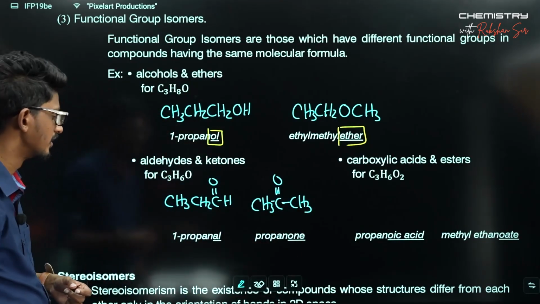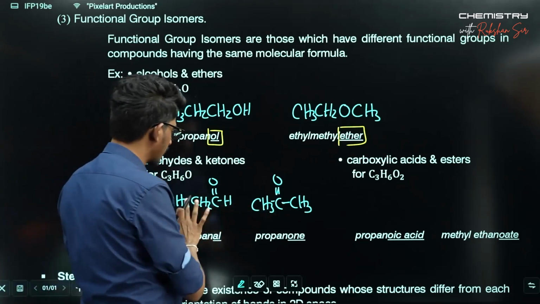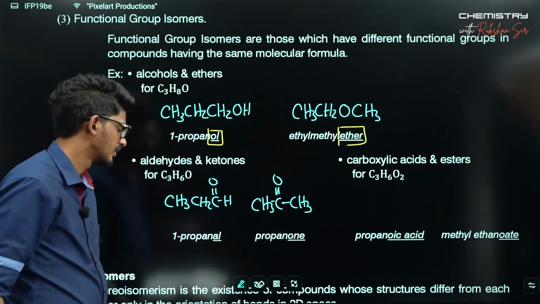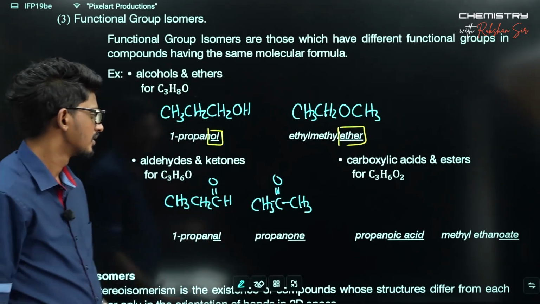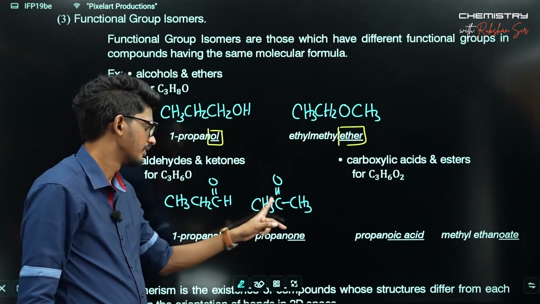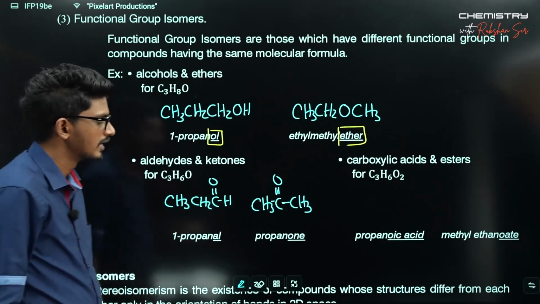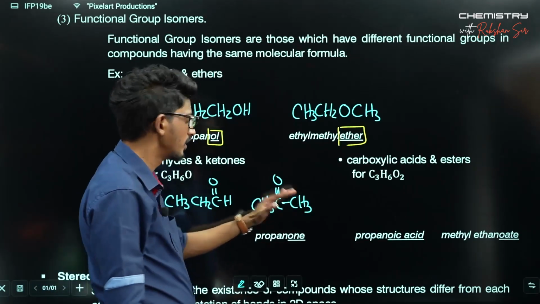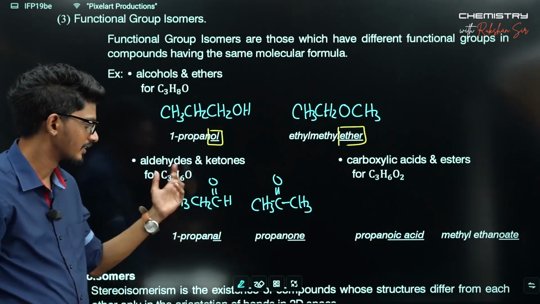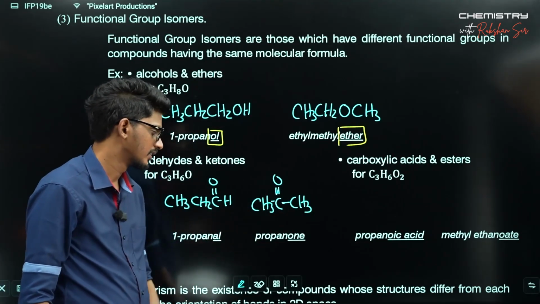You clearly see both of these compounds have 3 carbons, 6 hydrogens and 1 oxygen. Even here, 3 carbons, 6 hydrogens and 1 oxygen. Both come with the same molecular formula, but they are 2 different compounds. This is an aldehyde, this is a ketone.